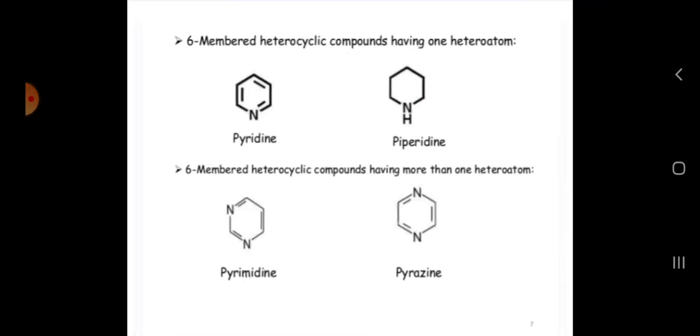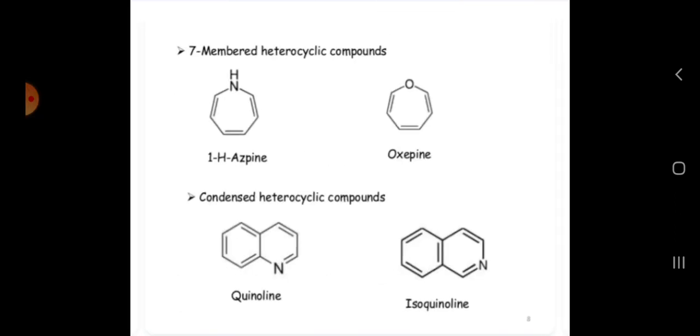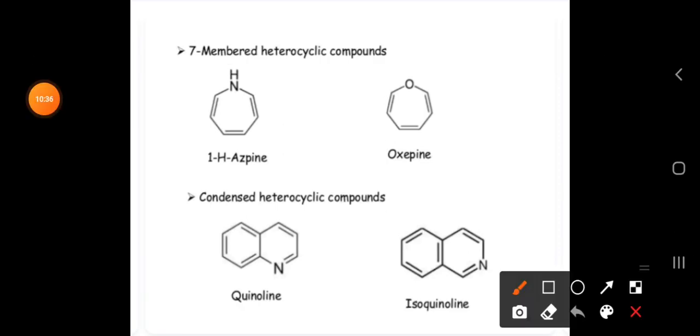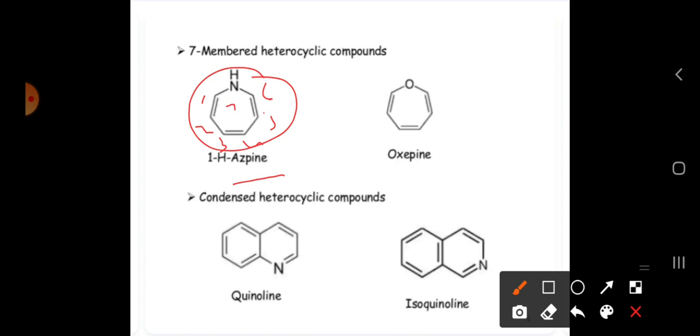Next one, 7-membered heterocyclic compounds. See here, this is a compound with 7 carbons, 1 2 3 4 5 6, this is 7. So this is a non-aromatic compound.